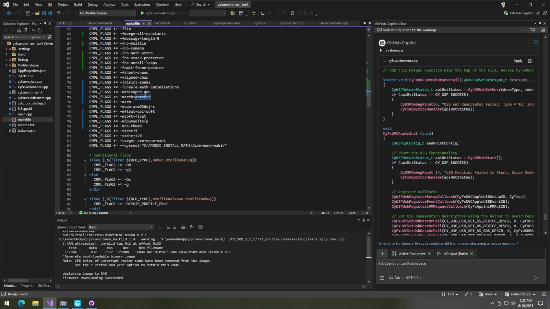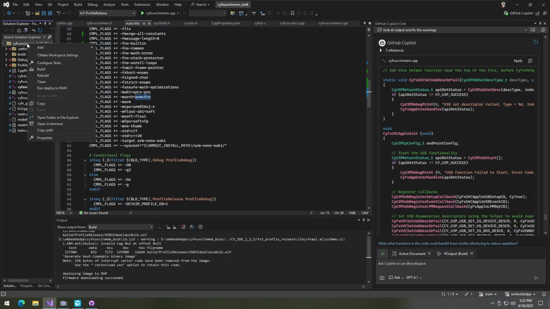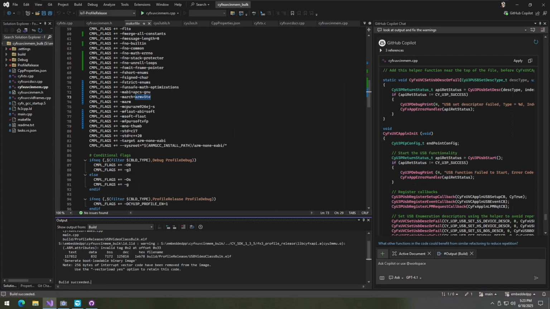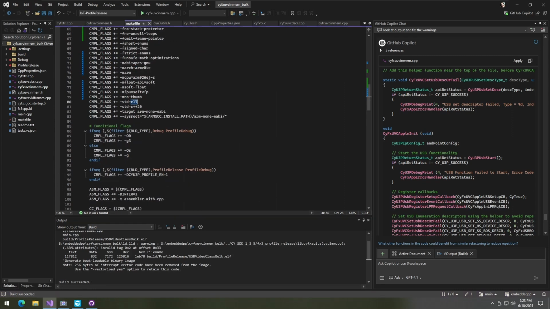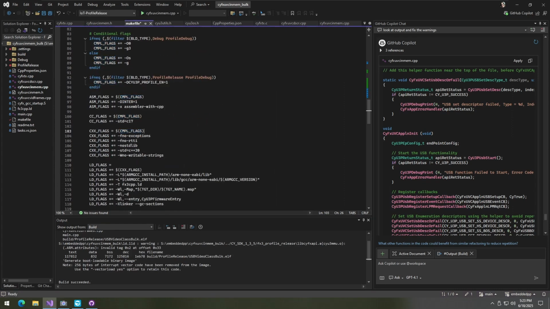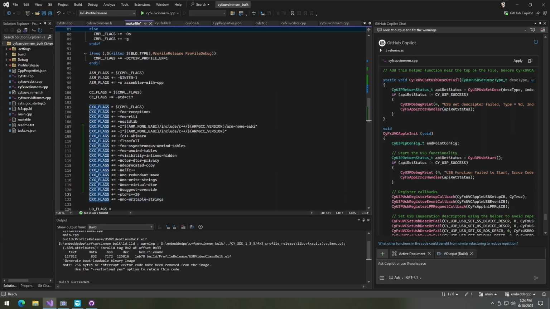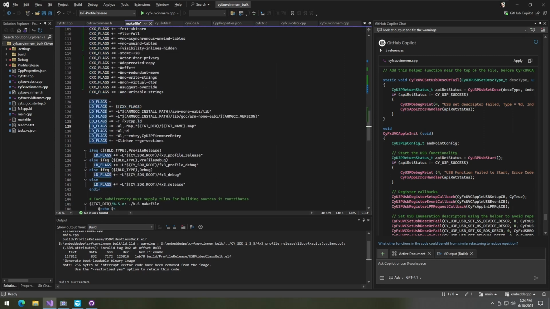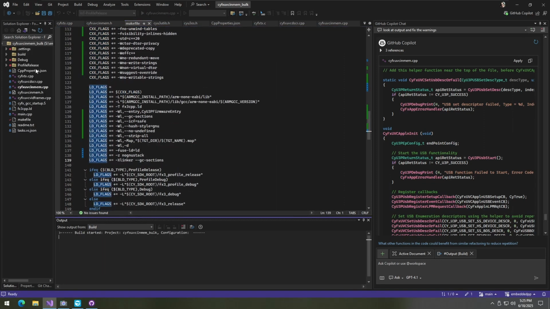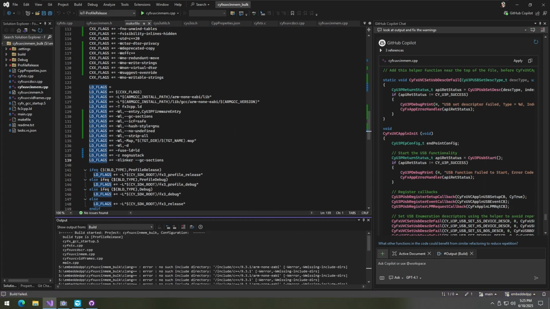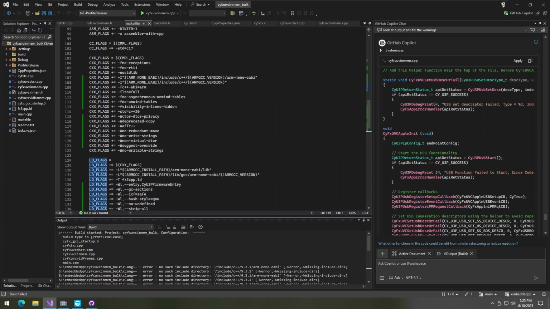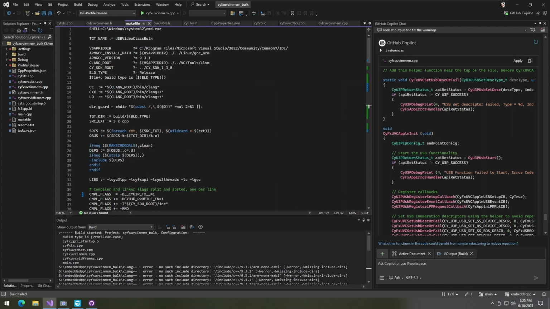Okay, that's enough changes. Let's see if it still builds after all that, and if it does, and it does. So let's add more changes which were supposed to be in the C++ section, and also the linker flags. Let's see if it still builds. It does not. No include directory include C++. That doesn't sound right because ARM non-ABI is not set, I suppose. So why is it not set?